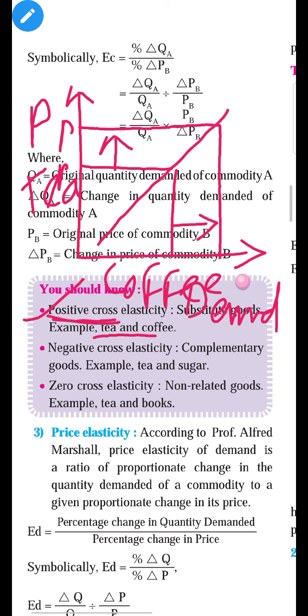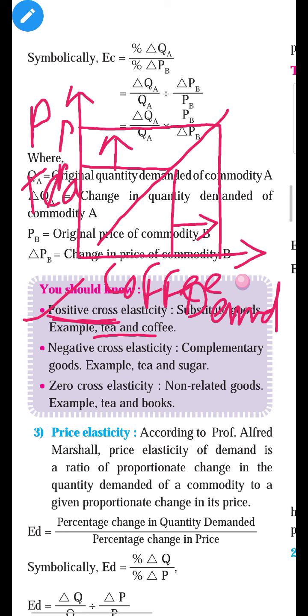So somewhere it also shows the rationality of the consumer. When the price of tea increases, today's consumers are very rational, so they don't want to spend extra money on tea because the same type of commodity is available in the market, that is coffee.